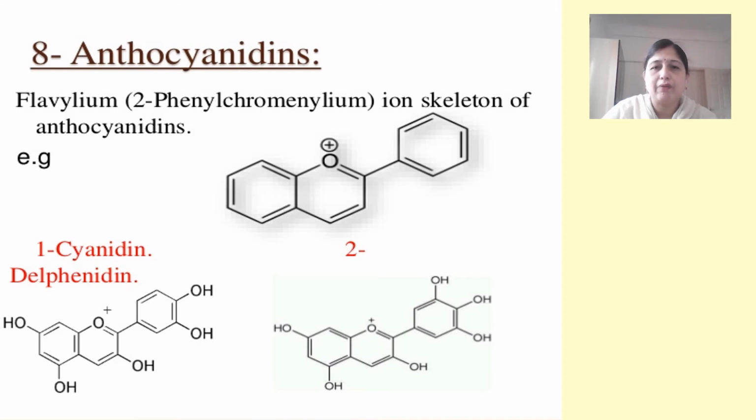Another category in flavonoids are the anthocyanidins. Now as you can see, in anthocyanidins we have two unsaturations present at the first and second position and at the third and the fourth position, making the oxygen positively charged. So it is also known as the flavylium ion skeleton, and generally these are colored compounds, and the example for anthocyanidins is delphinidin.